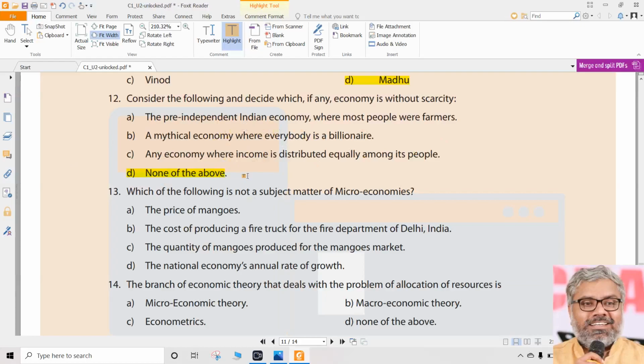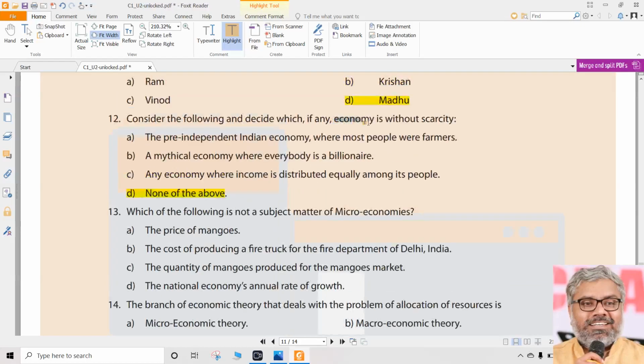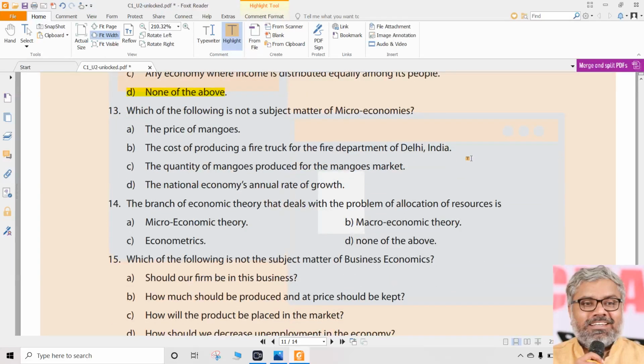still the answer for this question will be none of the above only, for the simple reason there is no economy without scarcity. There is nothing like that. Every economy will be with scarcity only. That is the first thing we have to keep in mind and strongly understand and remember. So the answer for question number 12 is D, Delhi, none of the above. That is the answer for question number 12.